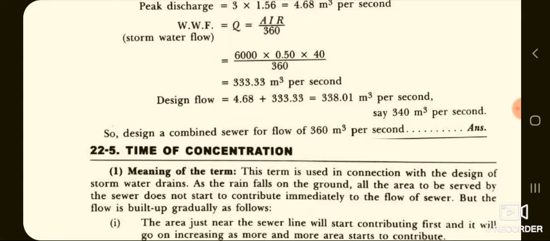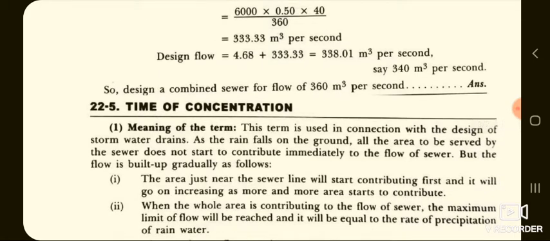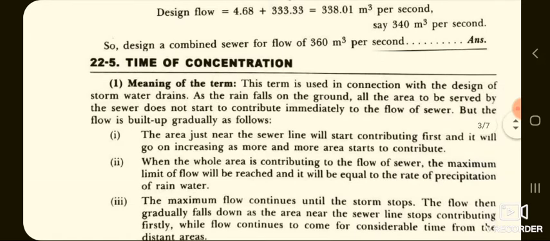So it is nothing but 4.68 plus 333.33, that works out to be 338.01 meter cube per second, and it can be considered as 340 meter cube per second. So therefore we can conclude that the combined sewer can be designed by considering 360 meter cube per second.